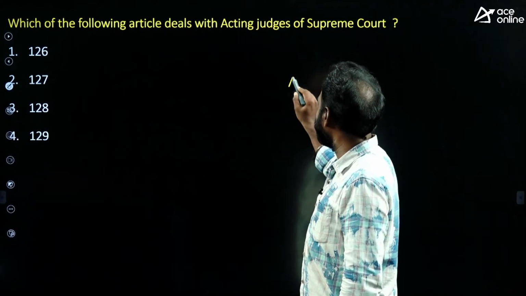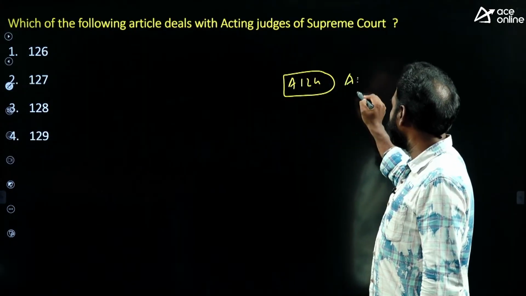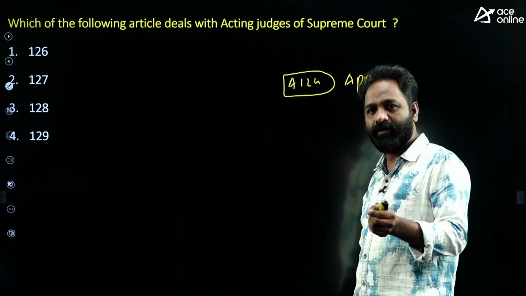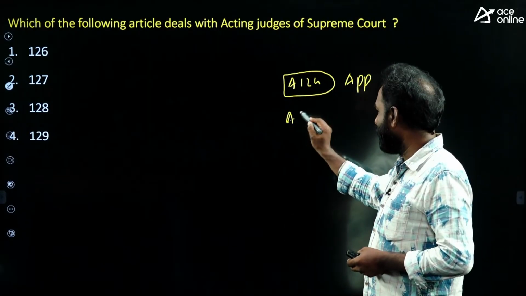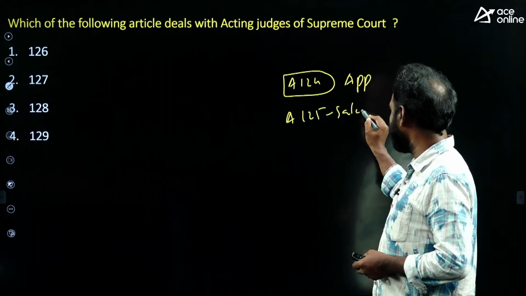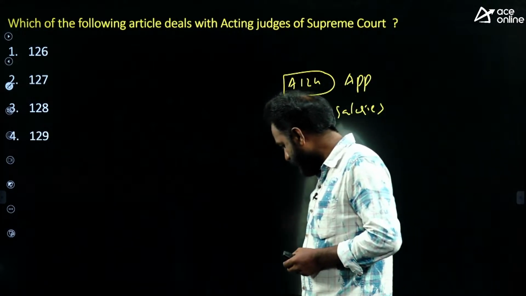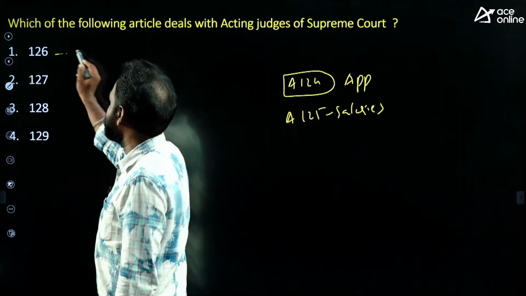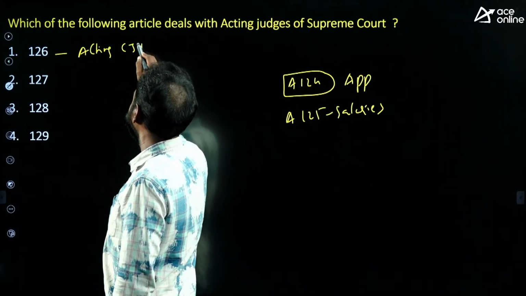Okay, Article 124 deals with what? Appointment of Supreme Court judges. Supreme Court judges are appointed by the President of India after consultation with the collegium. Everybody knows that. Article 125, the salaries of Supreme Court judges. Yes, right. Okay. So Article 126 deals with the appointment of the acting Chief Justice of India.